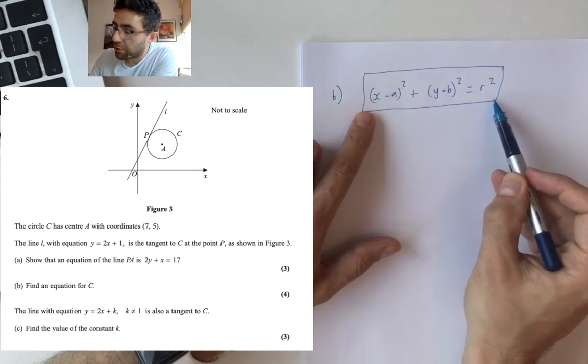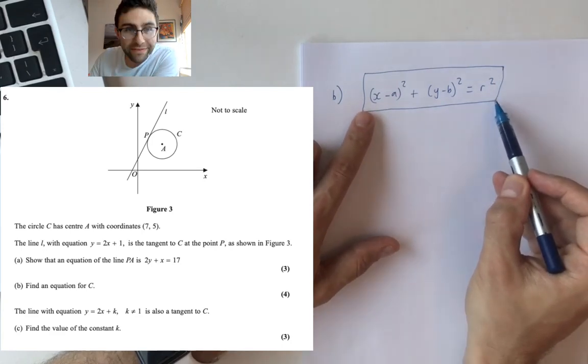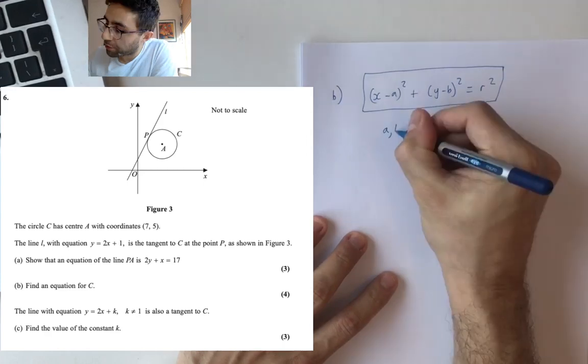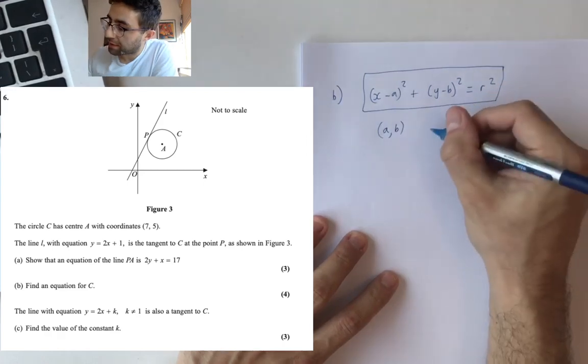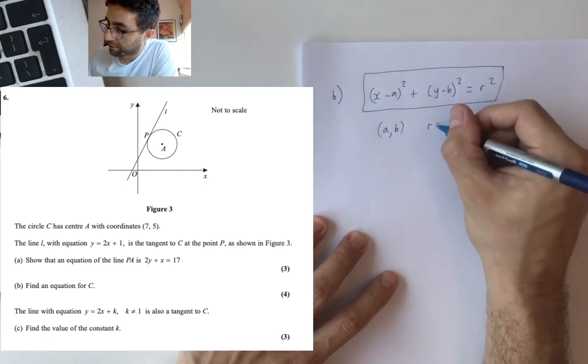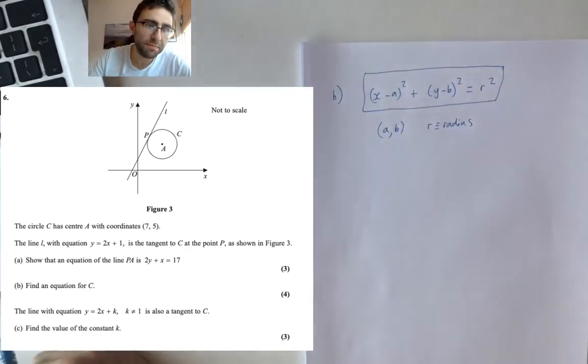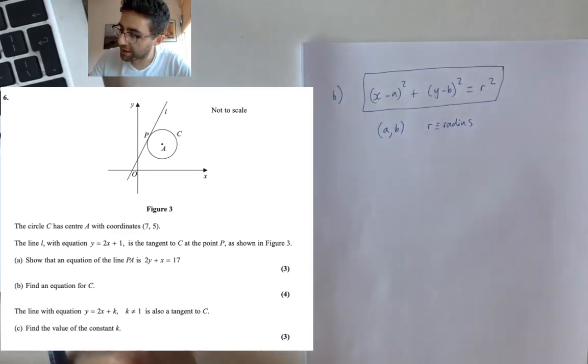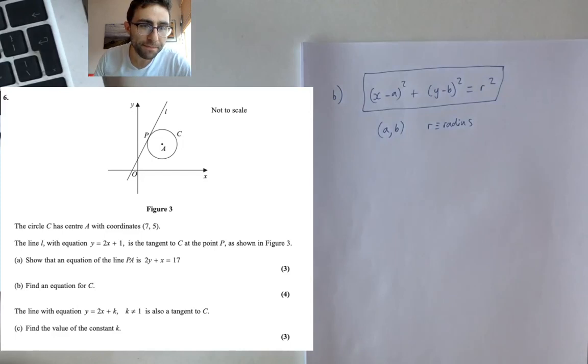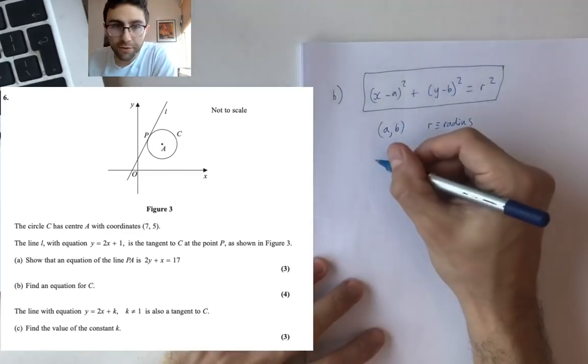For now, that is the general equation of any circle. The center point is (a, b), and the radius is r, if you like. So come along to me, tell me a radius and tell me a center point. I'll create you an equation for a circle. So here we go.